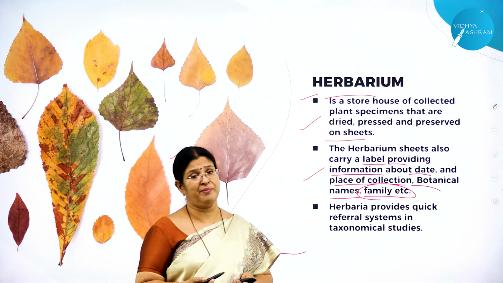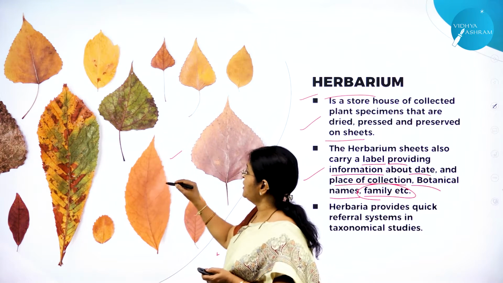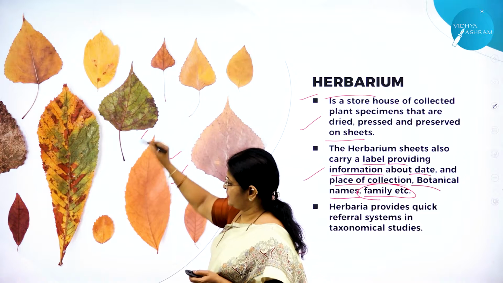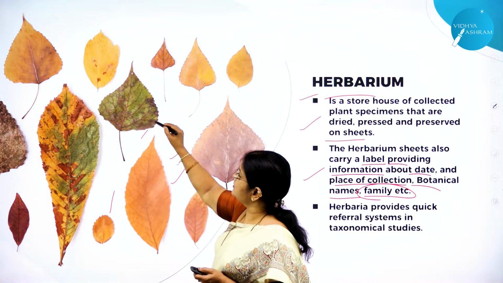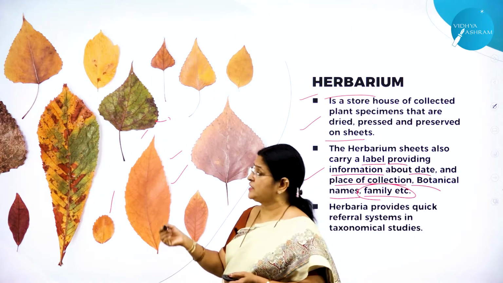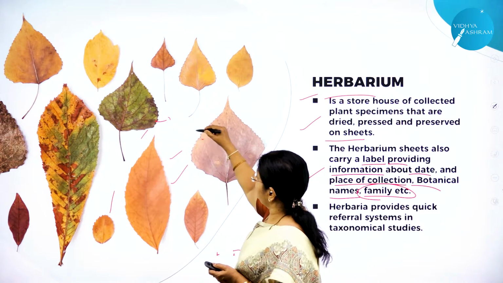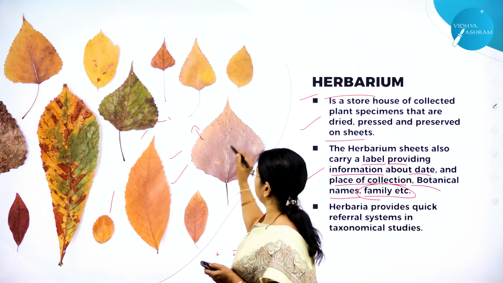Herbarium also is a means of study. Here you can see how the leaf is pressed and dried. You can see the color change also. Here it is green color. When in the beginning you collect it, it will be green color. After you press it and dry it, it will become like this.